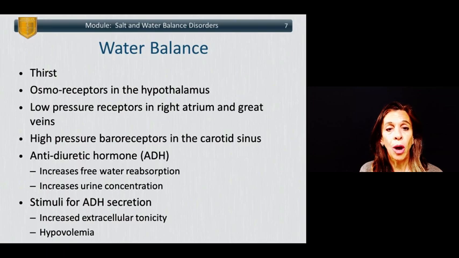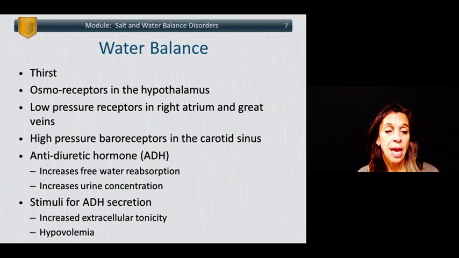So water balance is primarily controlled by thirst mechanisms. There are osmoreceptors in the hypothalamus, which control our thirst. There are low pressure receptors in the right atrium and the great veins, which respond to volume status. And there are high pressure baroreceptors in the carotid sinus, which respond to volume status.